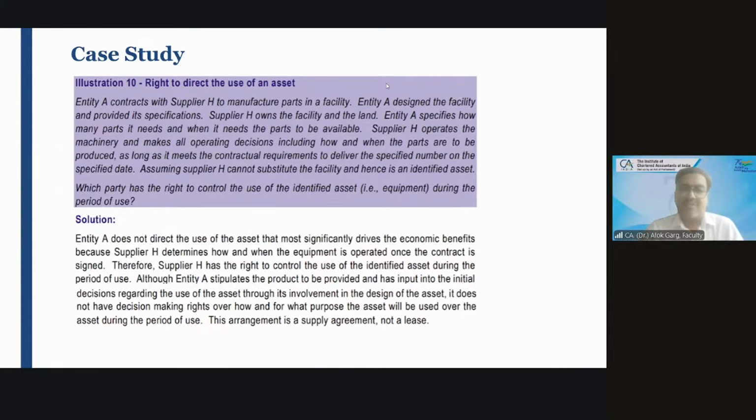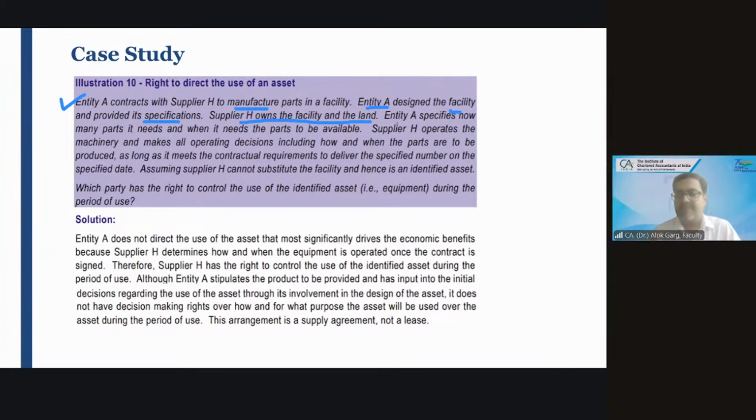Now, next question. Entity A contracts with supplier H to manufacture parts in a facility. Who is supplier? H. Who is customer? A. Entity A, customer A, designed the facility and provided its specifications. So who has designed this manufacturing facility? Customer A. Supplier H is the owner of the facility and the land. Who is the owner?